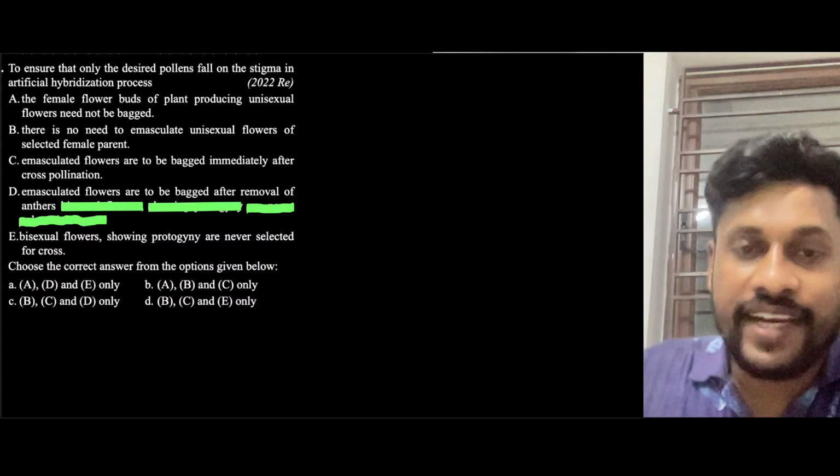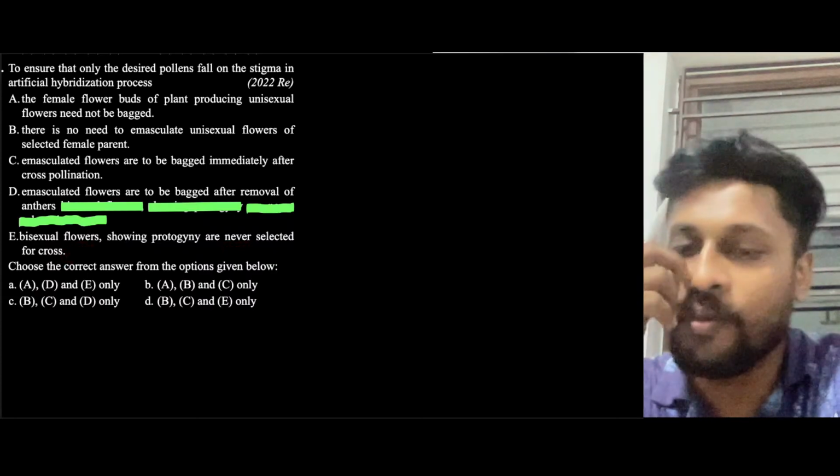Next, to ensure that only desired pollen grains fall on stigma in the artificial hybridization process. Very nice question. Statement A, the female flower buds of plant producing unisexual flowers need not be bagged. There is no need to emasculate unisexual flowers of selected female parent. Emasculated flowers are to be bagged immediately after cross-pollination. Then emasculated flowers are to be bagged after removal of anther. Bisexual flowers showing protogyny are never selected for cross. Guys, what will be the answer here?